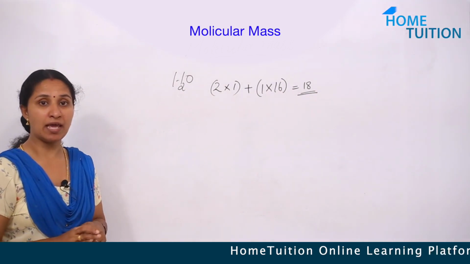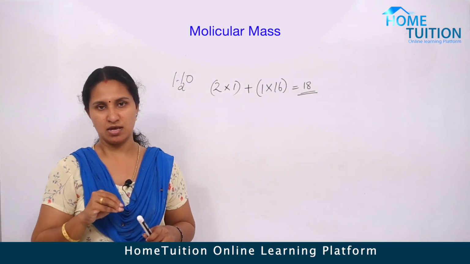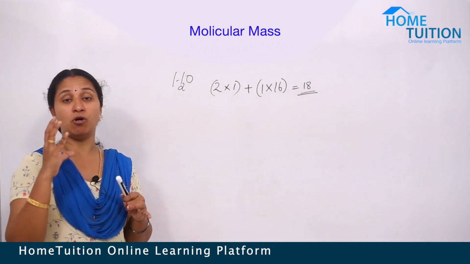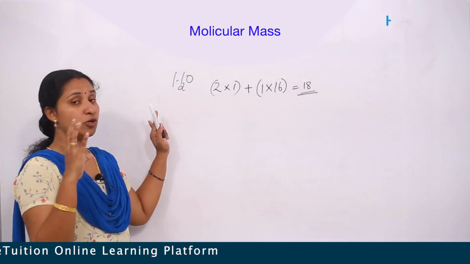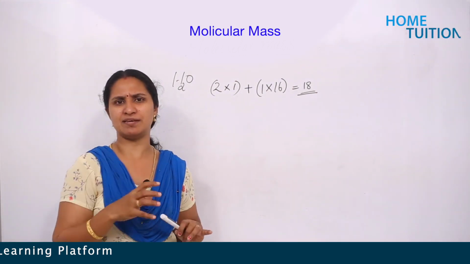So, we can say molecular mass is the sum of atomic masses. Molecules are formed by combining different types of atoms, and the molecular mass means what? It's the mass of all the atoms present in it.